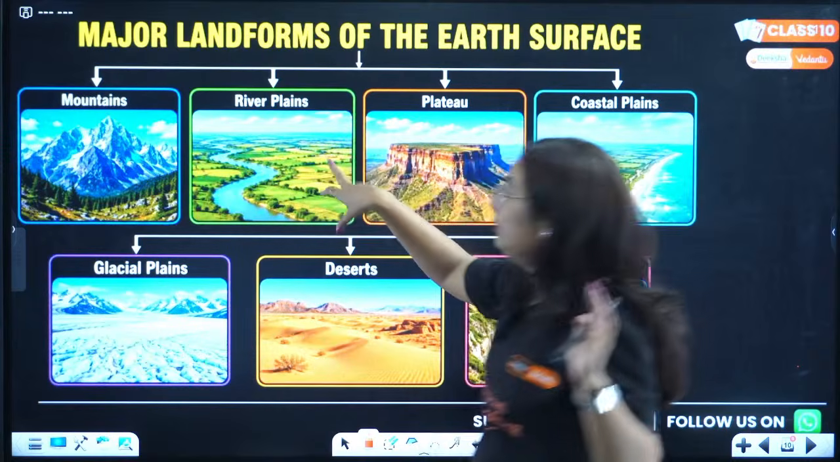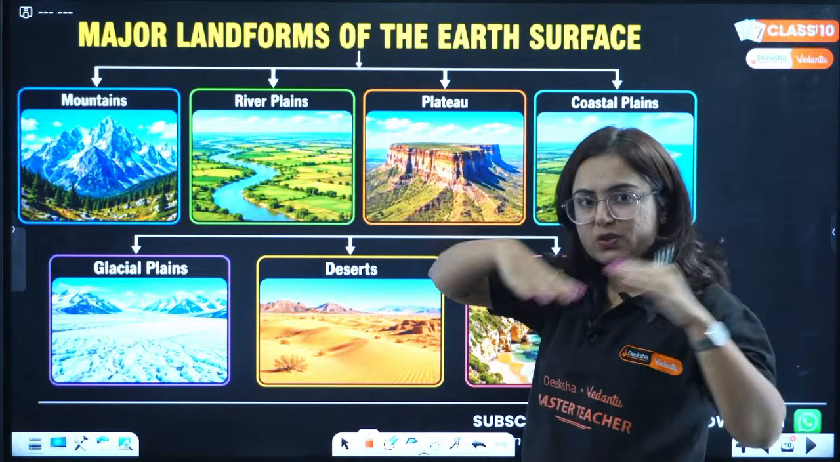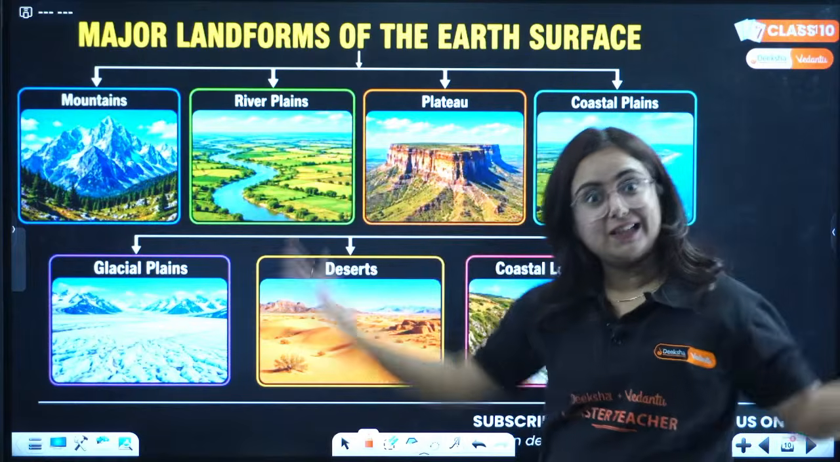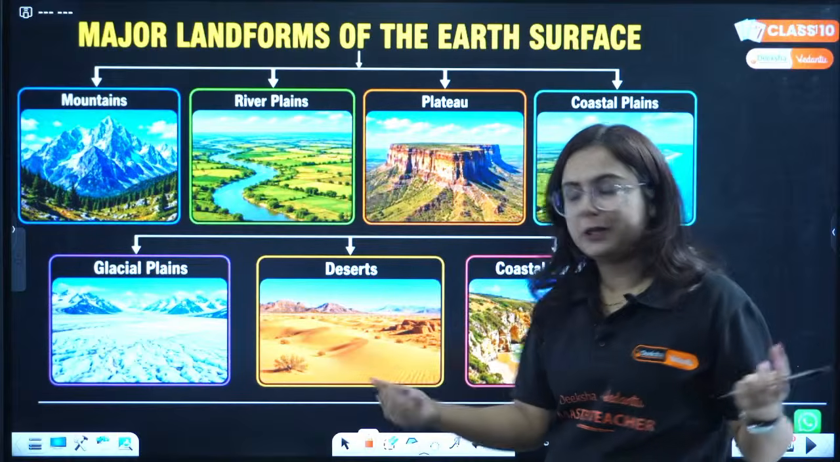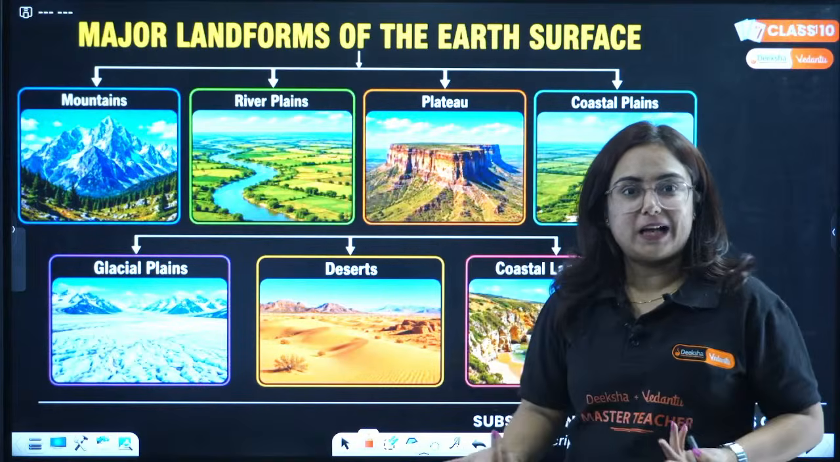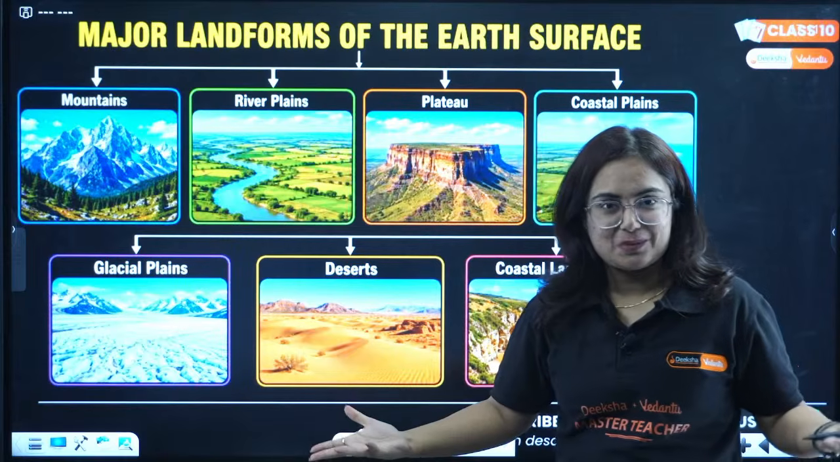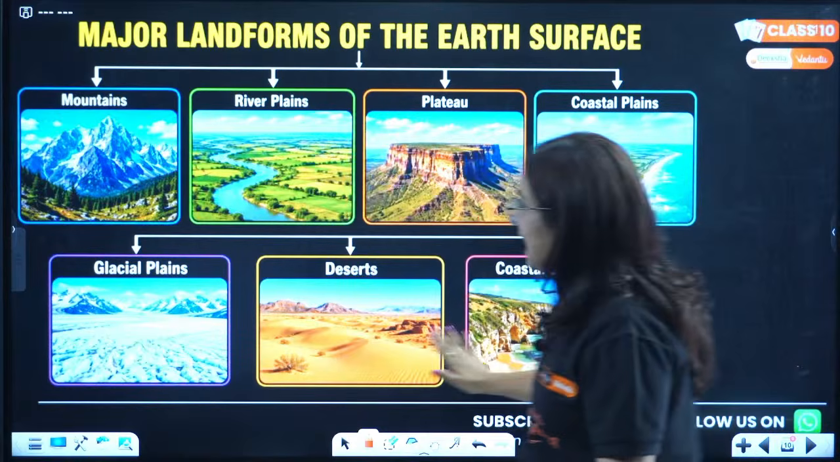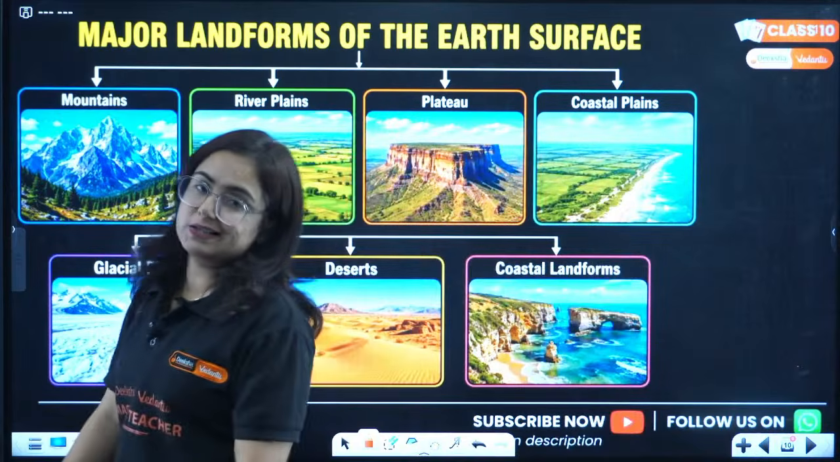Very good. Then we have river plains formed by the river sediments brought down by the rivers, like the northern plain of India, the fertile land of India. Then we have plateaus, tabletop, like the Deccan Plateau formed out of volcanic eruption in India. So these are the examples of major landforms that are formed on the earth's surface.